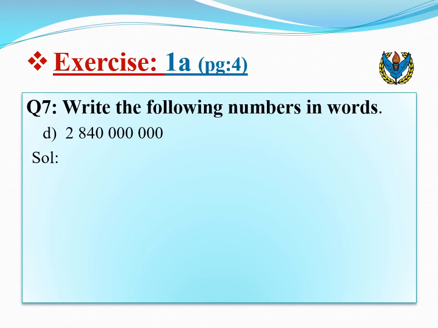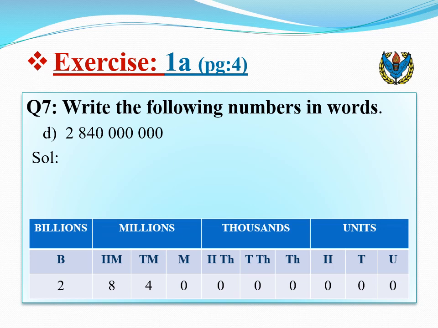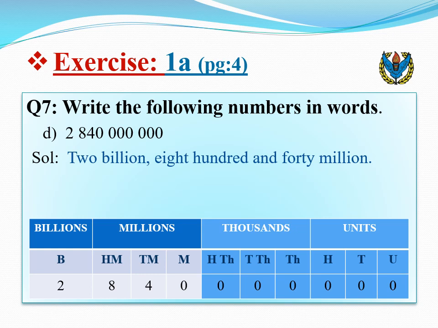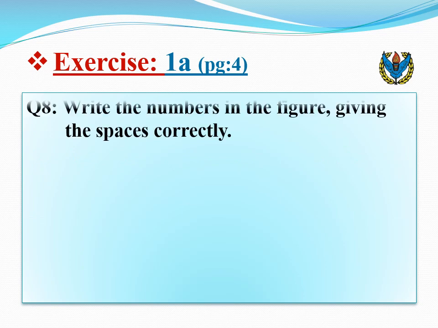Let's do another part of question 7. We will write the given number in the International Place Value chart. As you see that, two takes place in the billion group. So we will write 2 billion. What do we have in the million group? 840. So here we will write 840 million. But in thousand and unit group, there are zeros. So we don't write it. Here we have the final answer, 2,840 million.